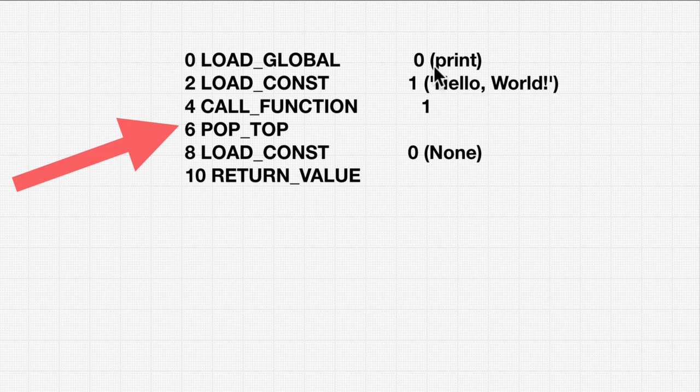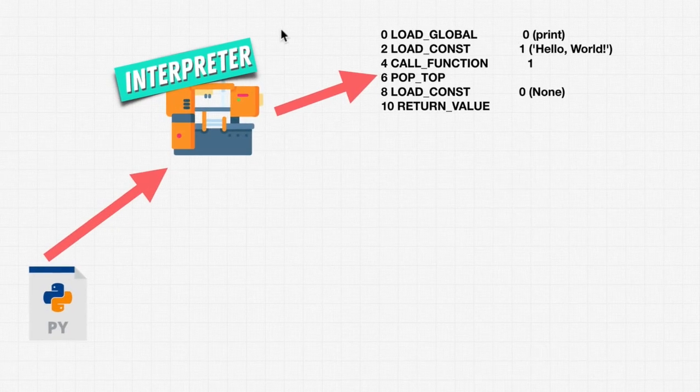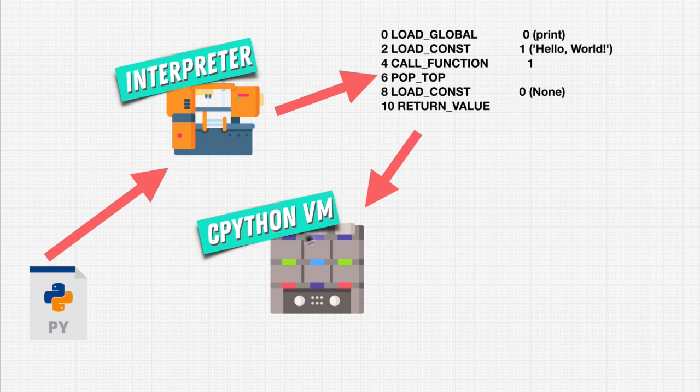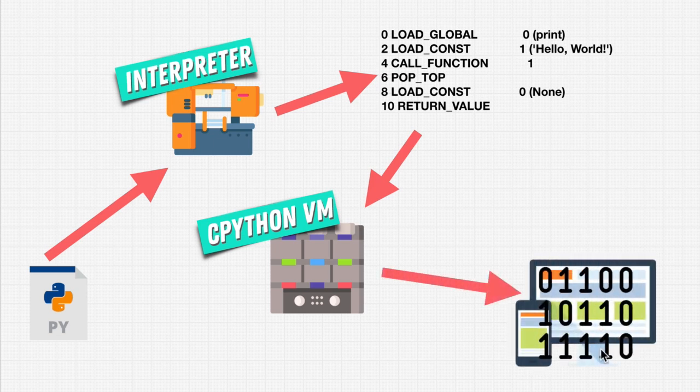Now, this might look like gibberish to you, and even I don't know bytecode. This looks pretty confusing, just for printing hello world to the screen. Well, the interpreter does that automatically for us. We don't see it. It's behind the scenes. Once it creates bytecode that is closer to machine code, it then uses the CPython virtual machine, something that runs this code, and then this code gets run on our machine.